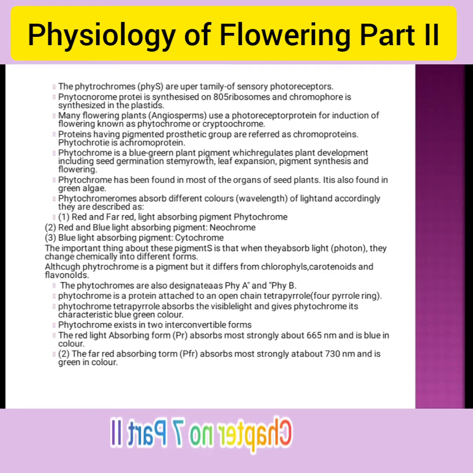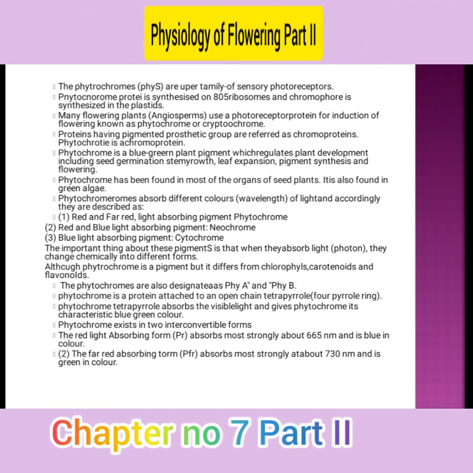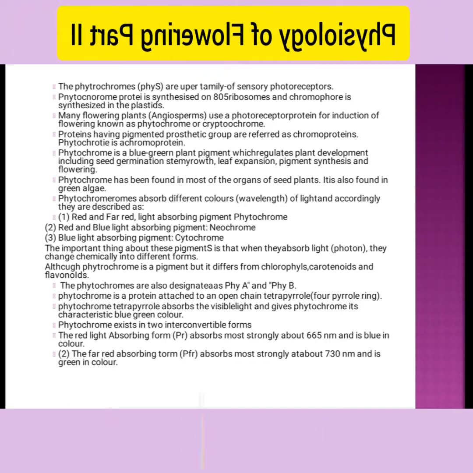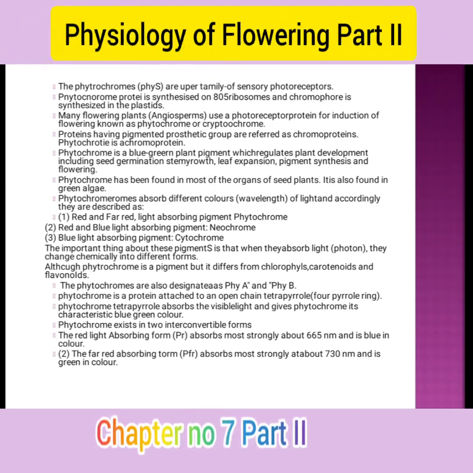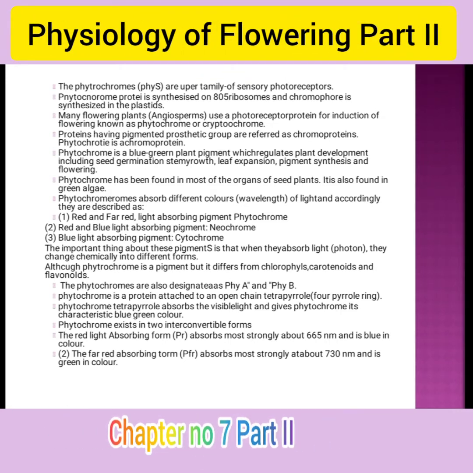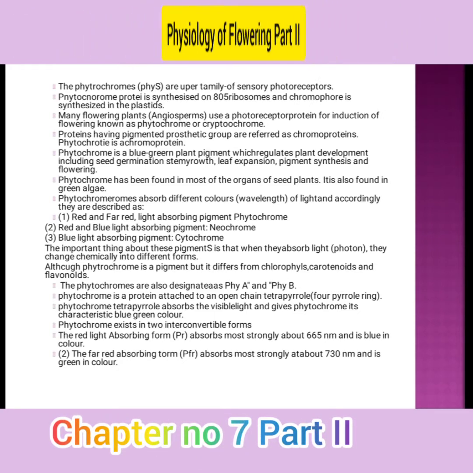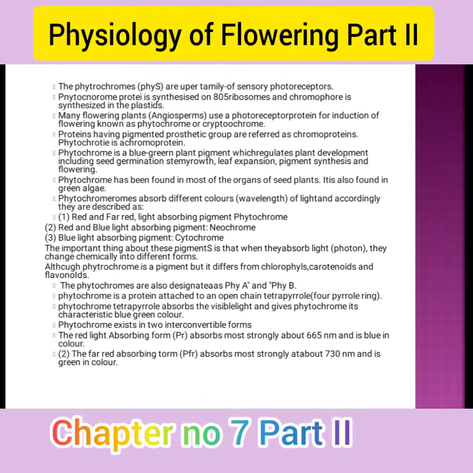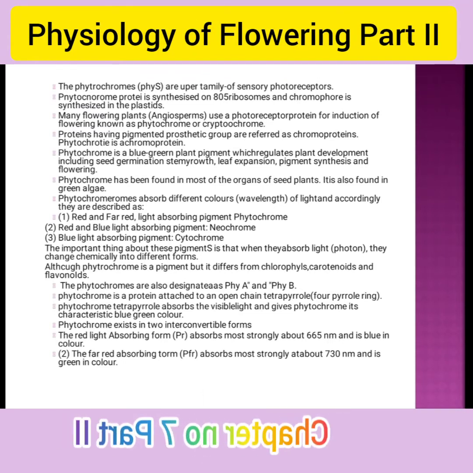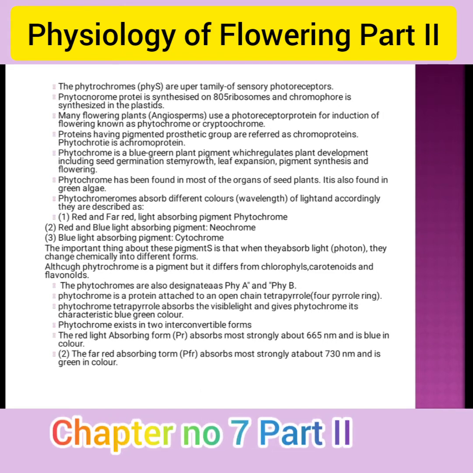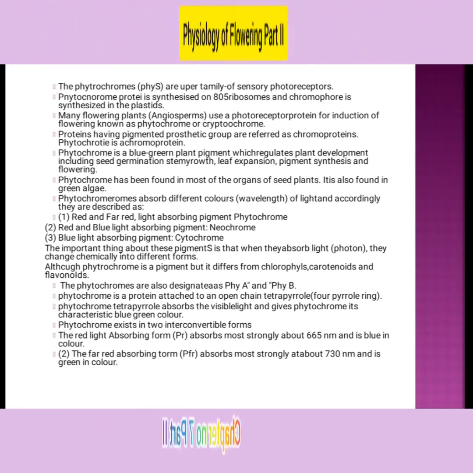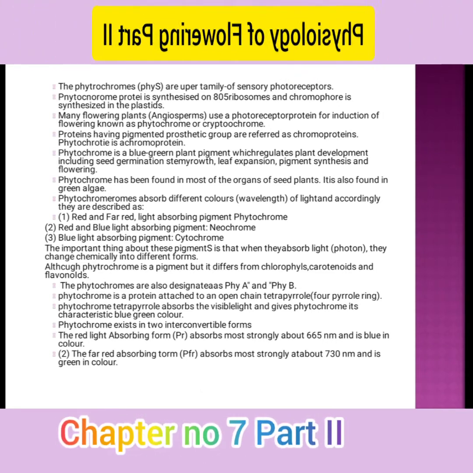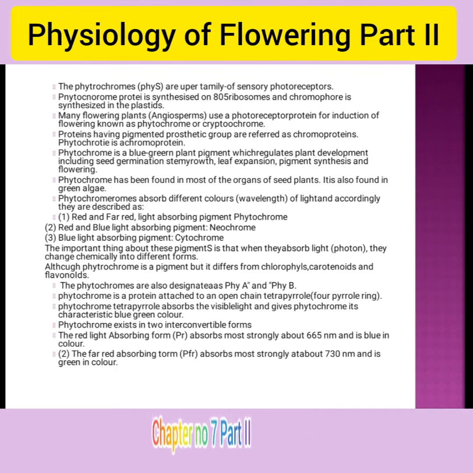That means two types of phytochromes that can absorb light have been explained. The red light absorbing PR form absorbs at a wavelength of 665 nm and is blue in color, and the far red absorbing form absorbs at about 730 nm.